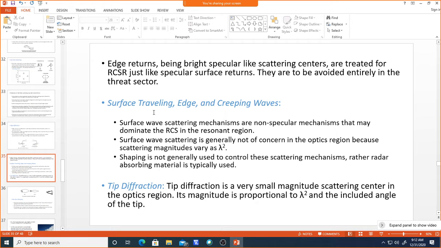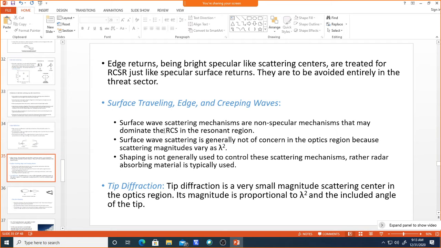Okay, so now the surface traveling edge and creeping waves, these are also some of the bright reflections which will come from the target, so we also need to take care of them. Surface wave scattering mechanisms are non-specular mechanisms that may dominate the RCS in the resonant region. Because of the scattering centers we identified, the surface wave will definitely be there on particular scattering centers or particular threat sectors.